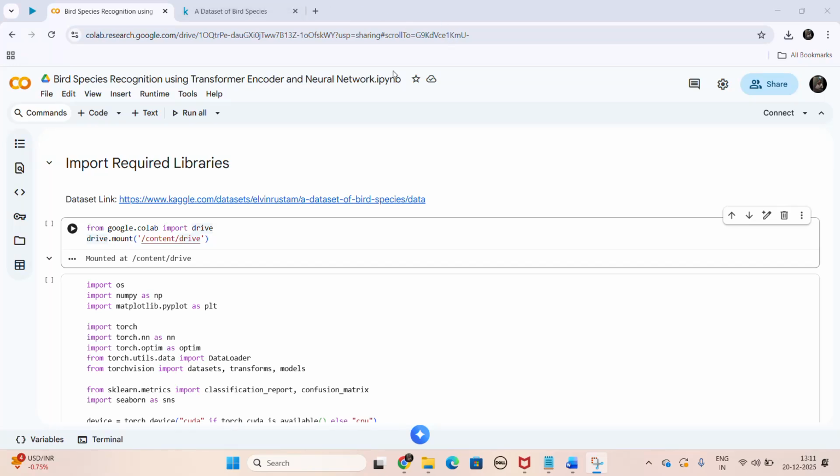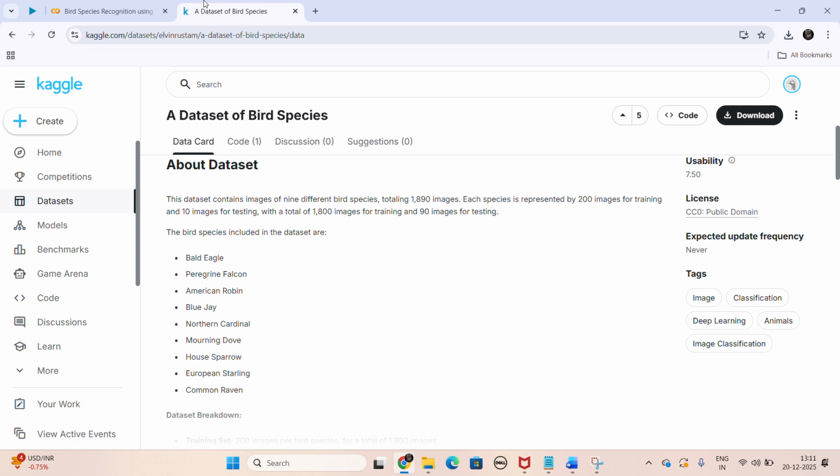Hello, my name is Nirmeba and my deep learning topic is bird species recognition using the transformer encoder and neural network. For this project, the dataset that I have used is this dataset from Kaggle, which has 9 different bird species and about 1800 training images and 90 testing images.